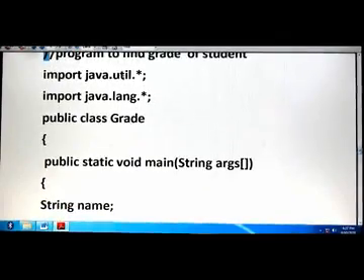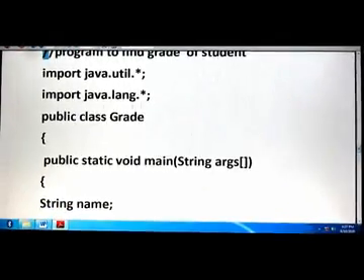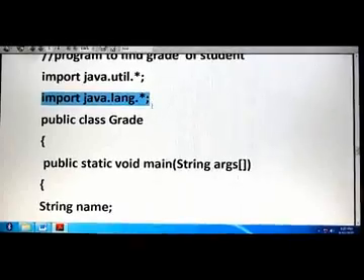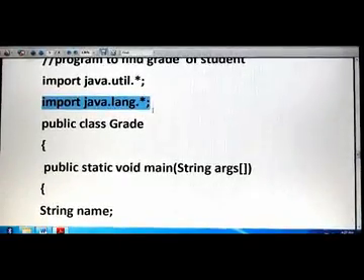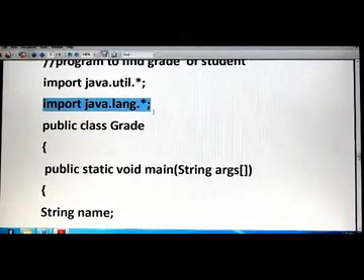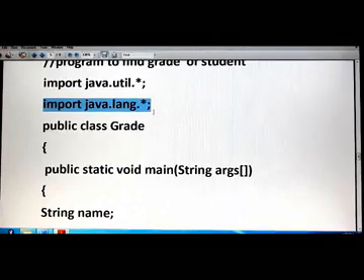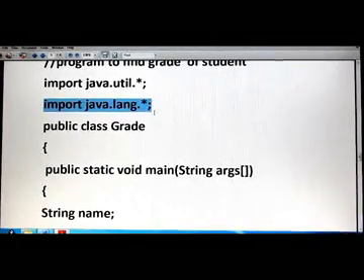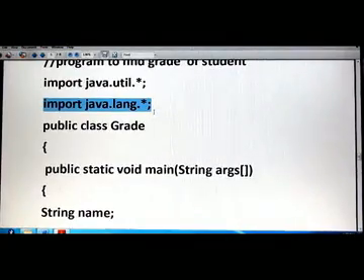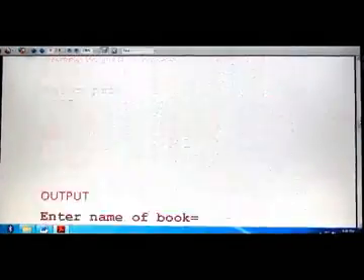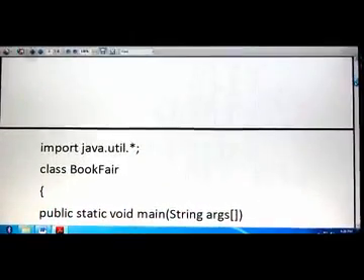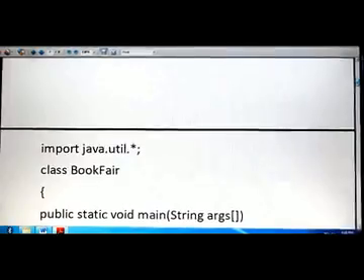Why are we importing this? To enter the data through the keyboard. Now you see another line I have written, import java.lang.star. Students, what does it mean? You have not written this in your previous programs, even in the programs with operators. In my previous program, I had only imported java.util. The lang package was not there.